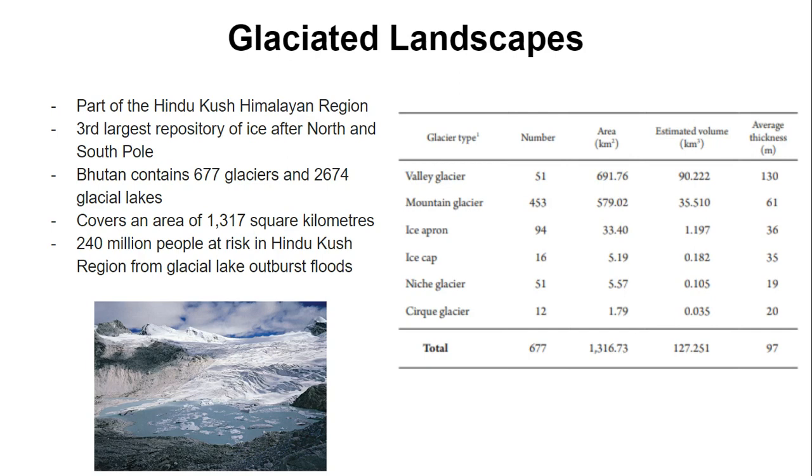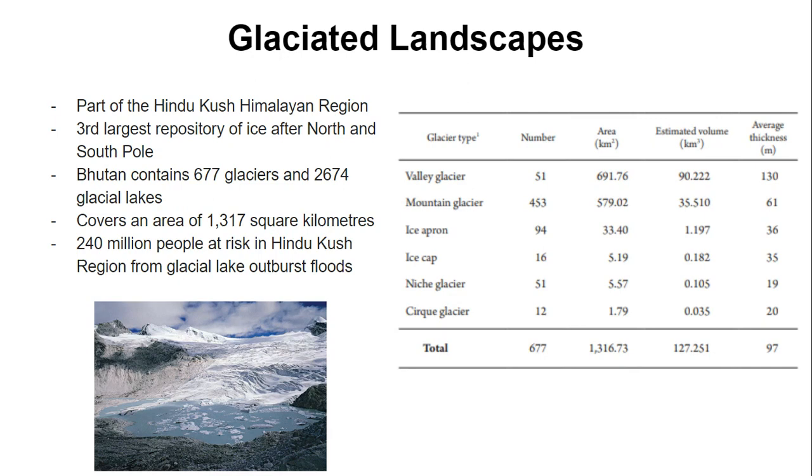Obviously, with Bhutan being located in the Hindu Kush Himalayan region, it has a huge number of active glaciers and a vast glaciated landscape. The Hindu Kush Himalayan region is the third largest ice repository on the planet after the North and South Poles. Bhutan itself contains 677 glaciers and 2,674 glacial lakes. The glacial ice covers a vast area of 1,317 square kilometers.